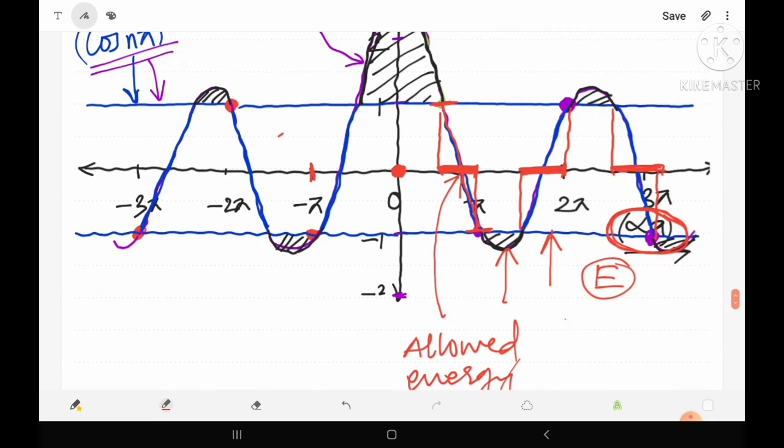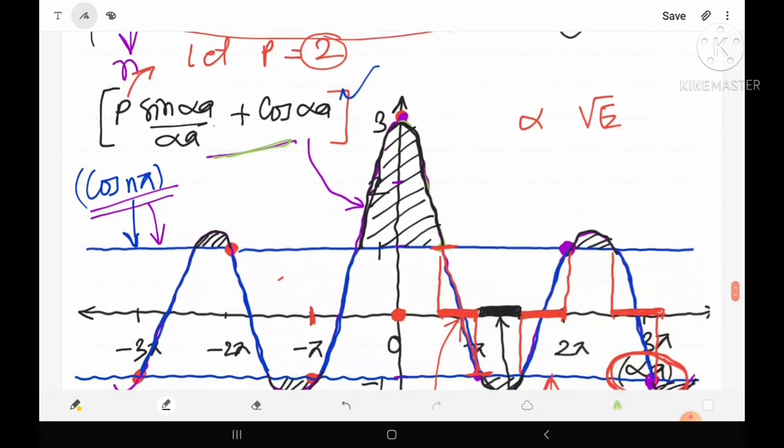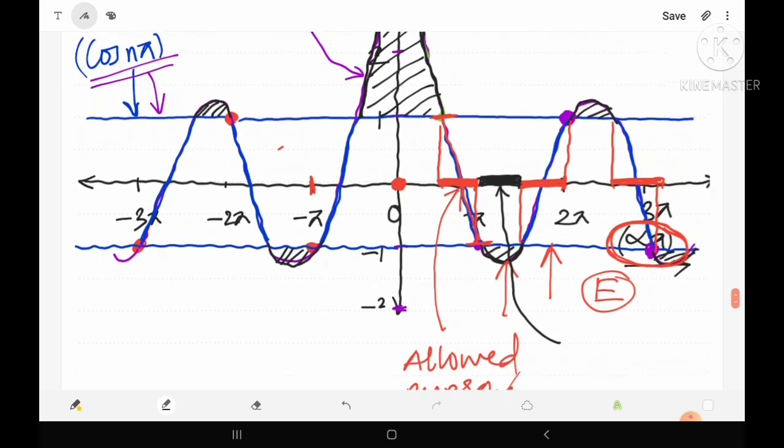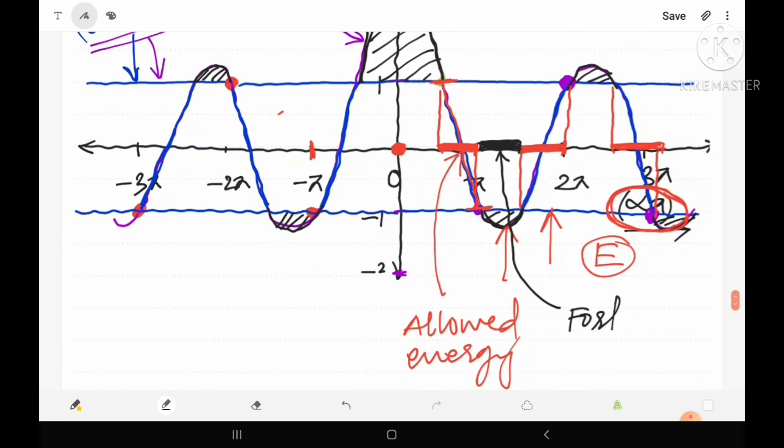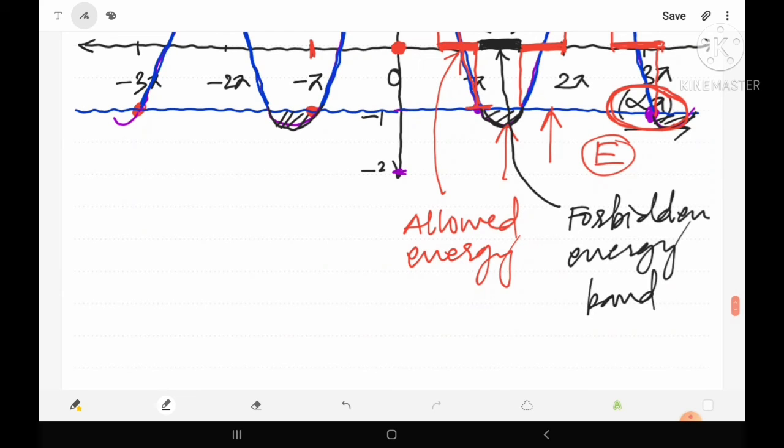And because this portion which is blacked here, this energy is not common to both, this portion of energy will not satisfy both sides of this equation. It means that this portion of energy is not common to both, that's why it is known as forbidden energy. And because there is an energy range, meaning various values of energy, it is known as energy band. Similarly here, allowed energy band.